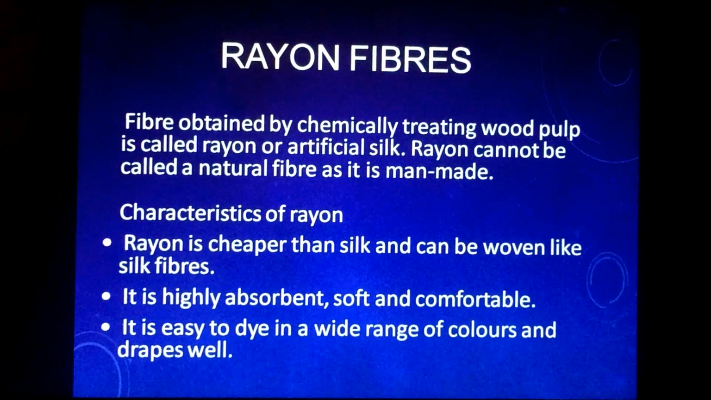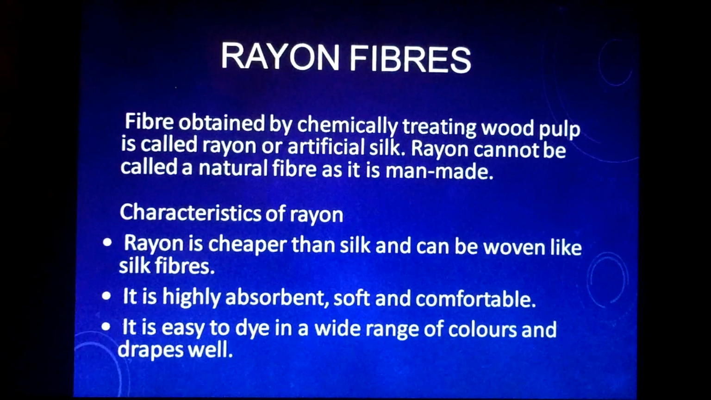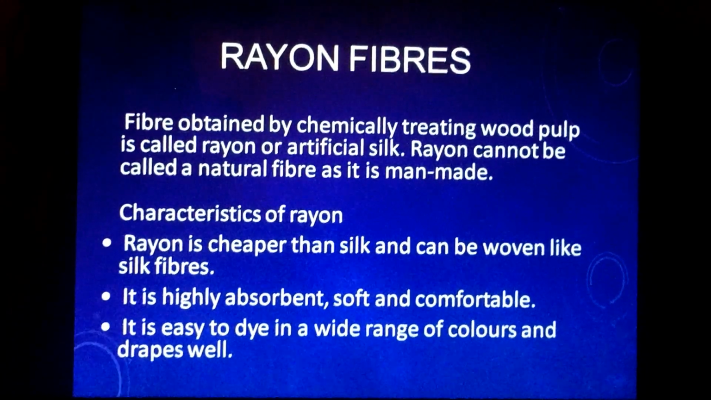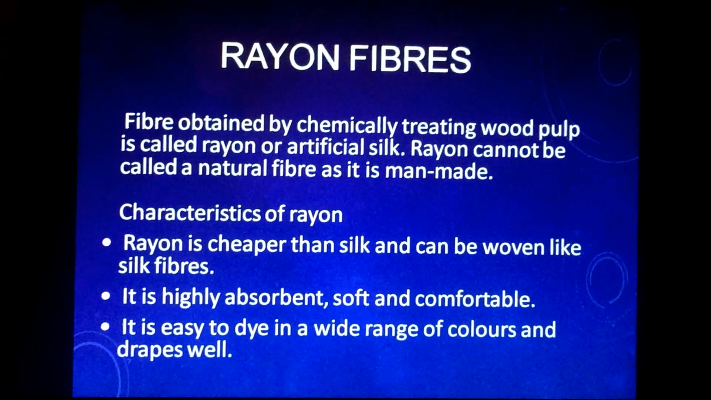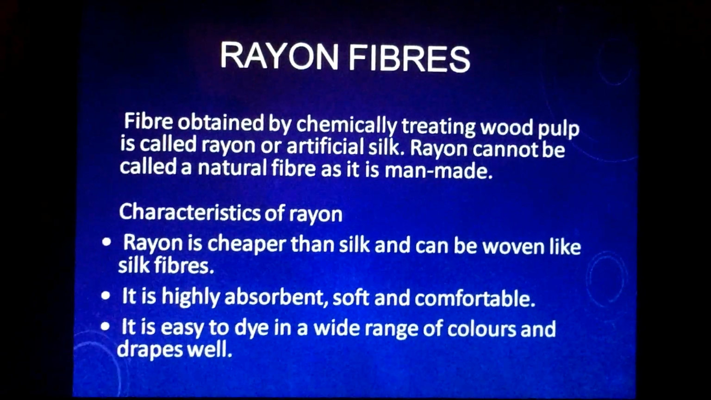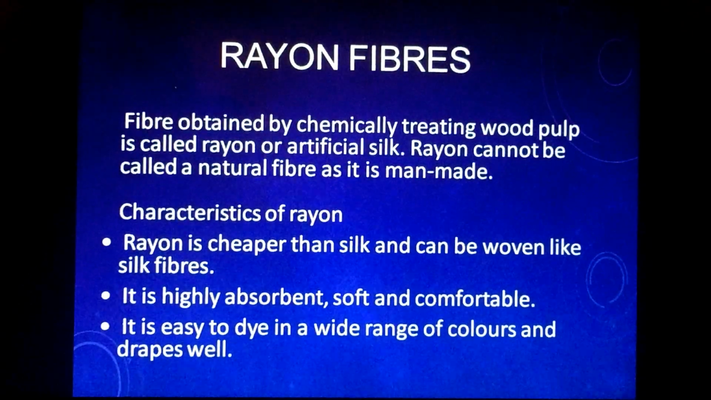Rayon fibers. Fiber obtained by chemically treating wood pulp is called rayon or artificial silk. So rayon is like artificial silk, and it cannot be called a natural fiber as it is man-made.